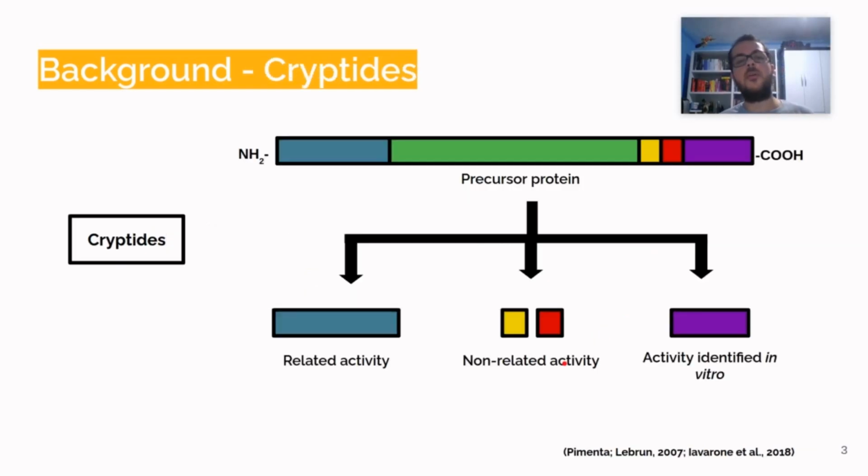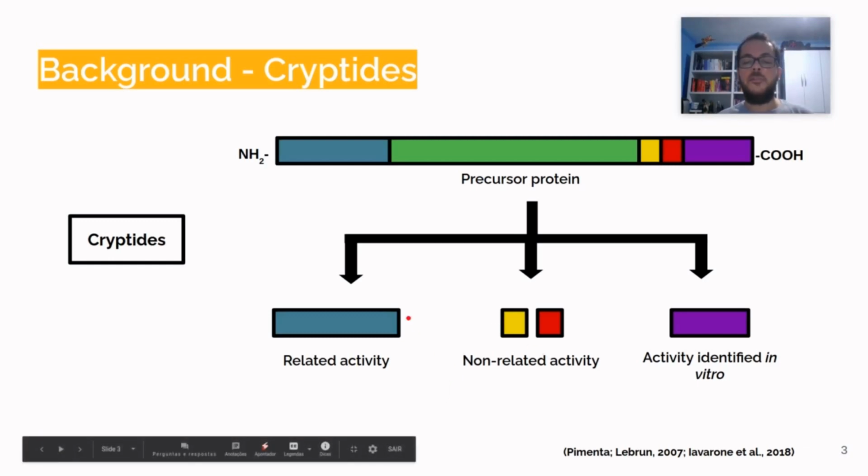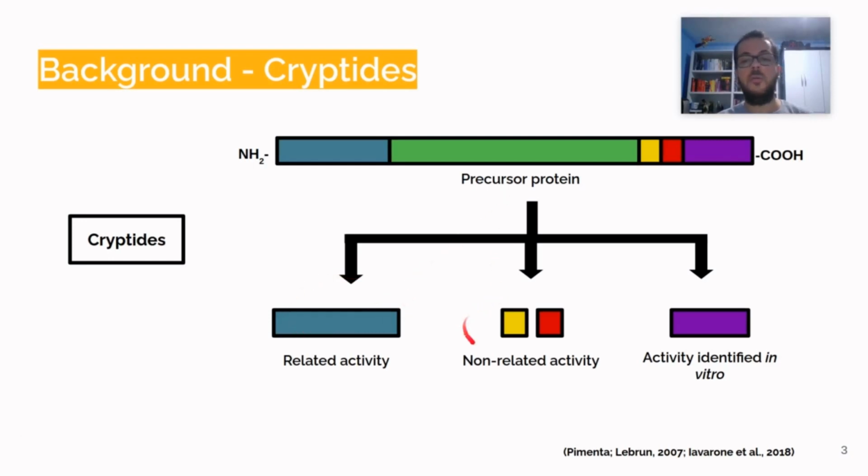What is my goal? My goal is to identify new cryptides. And you can ask me, Bruno, what are cryptides? Cryptides are peptides that come from larger proteins and can have functions that can be correlated to this precursor protein, or non-related activity, or an activity only identified in vitro.